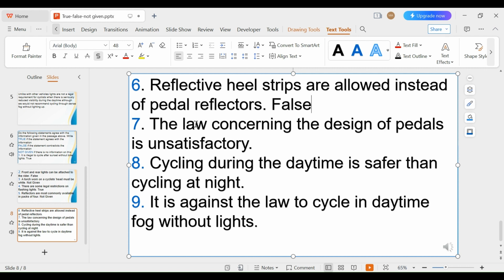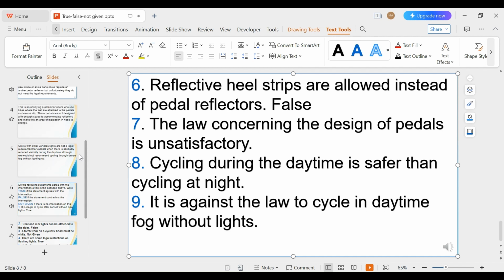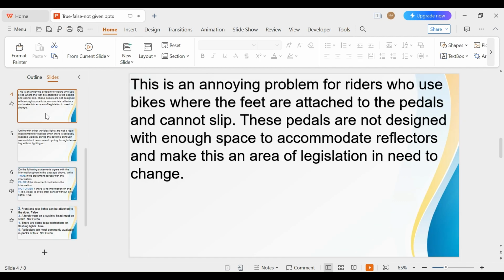It says the law concerning the design of paddles is unsatisfactory. What is the opposite of unsatisfactory? That means satisfactory. So let's say the law is satisfactory or unsatisfactory. Yes, here. There is an annoying problem for the rider who uses a bike where the feet are attached to the paddles and cannot slip. These paddles are not designed with enough space to accommodate reflectors, and this makes an area of legislation in need of change.